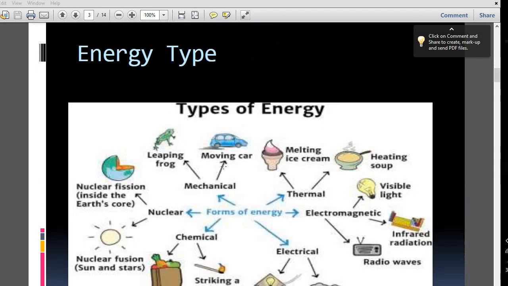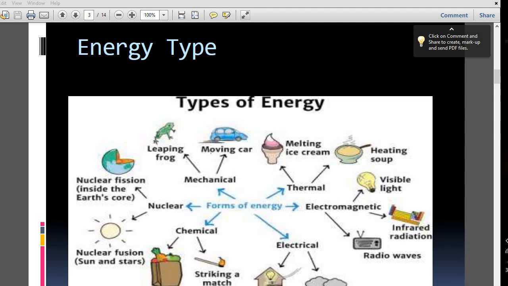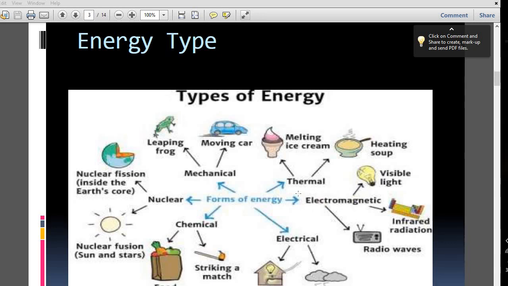In the previous lesson, you learned how many types of energy there are. Look at this picture. You see the types of energy. There is mechanical energy, thermal energy, electromagnetic energy, electrical energy, chemical energy, and nuclear energy. So from mechanical energy you will get some examples.